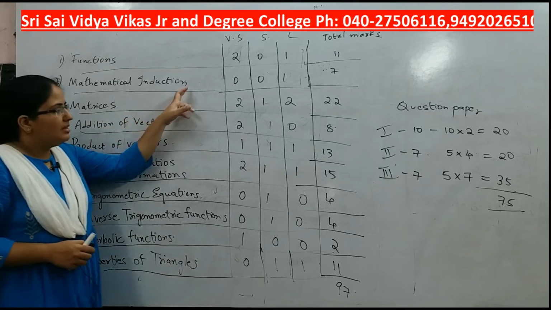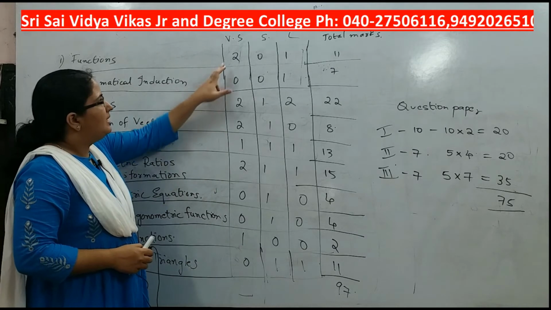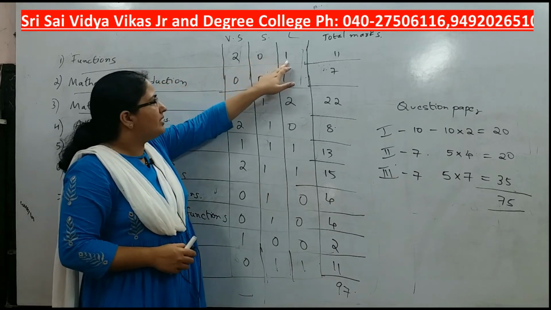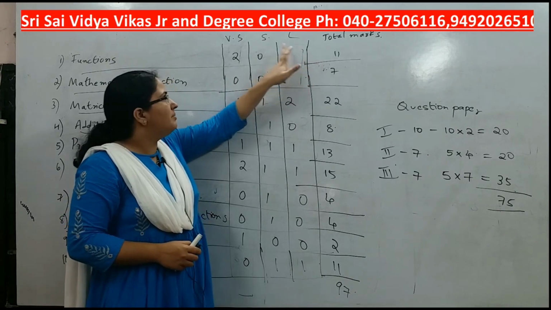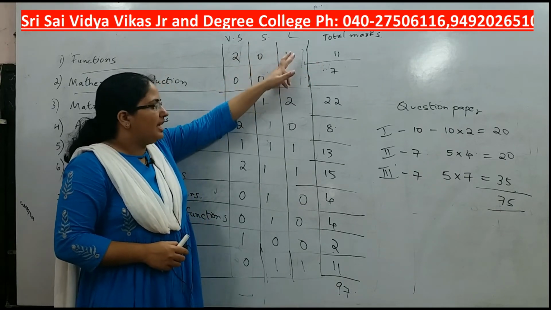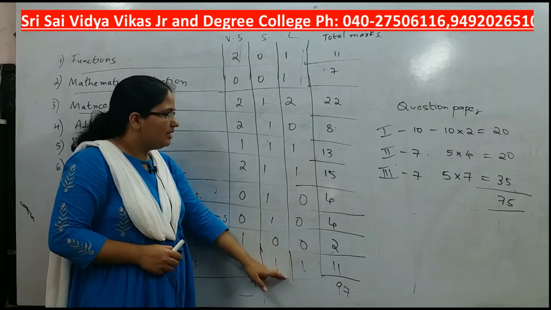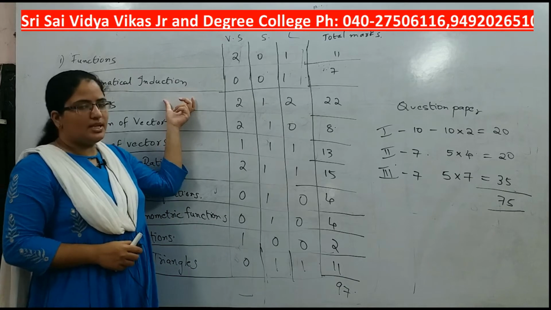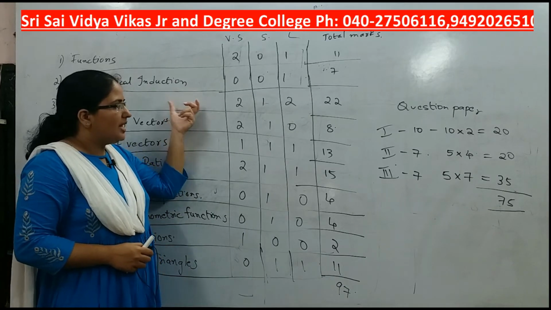Now, if you see the weightage, from the first chapter you will get 2 very short questions, 1 long question. So total marks are 7. 7 plus 4, 11. Like this you have the weightage. Maximum weightage is for matrices. So I have started with matrices, and you can see the weightage.